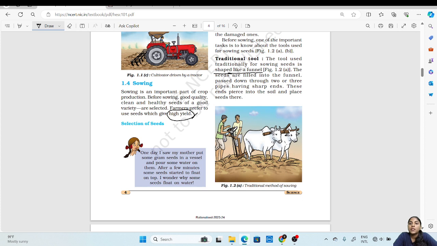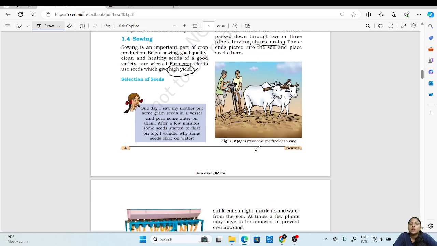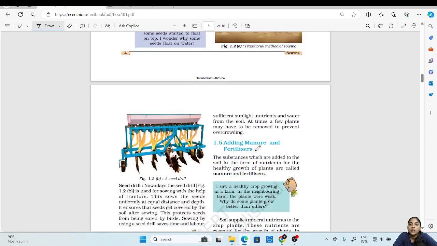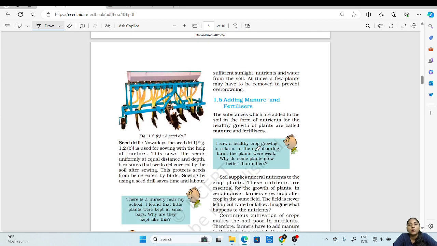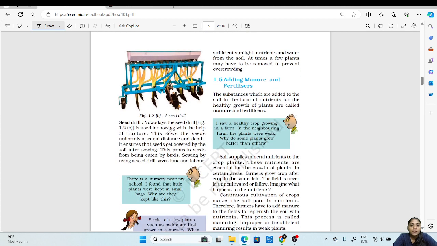The funnel was filled with seeds and the seeds were then passed down through 2 or 3 pipes which have sharp ends. These ends pierce into the soil and place the seeds there. So this is how traditionally the seeds were sown, or they were also sown manually. That is, the farmer used to spread the seeds manually throughout the field.